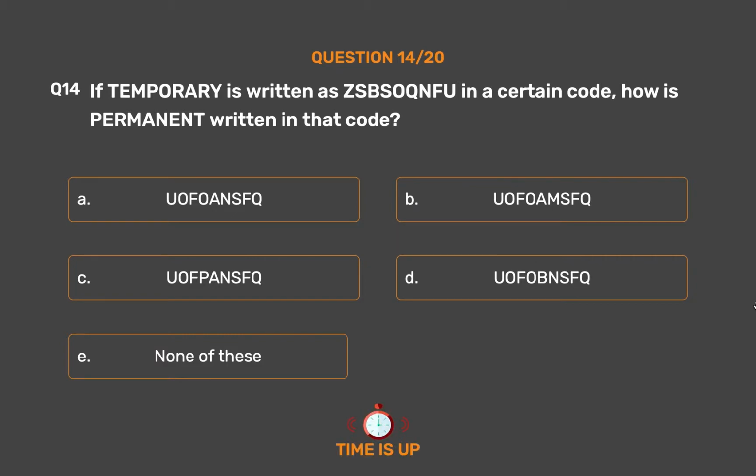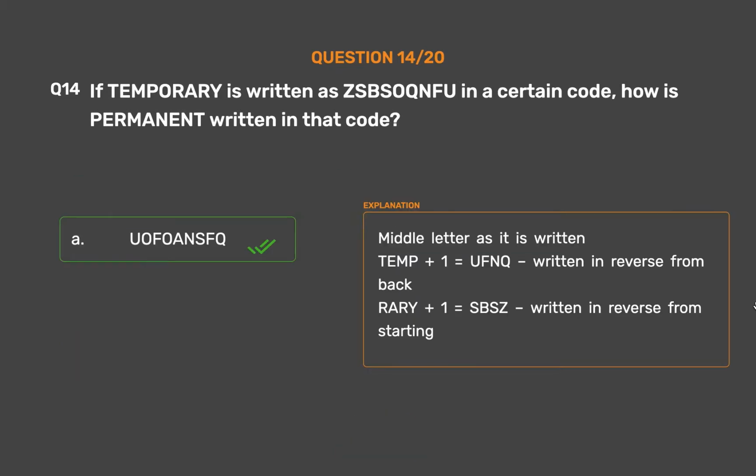The correct answer is option A. UFOANSFK. The middle letters are kept as written, temp plus 1 equals UFNQ, written in reverse from the back; RRB plus 1 equals SBSZ, written in reverse from the starting.